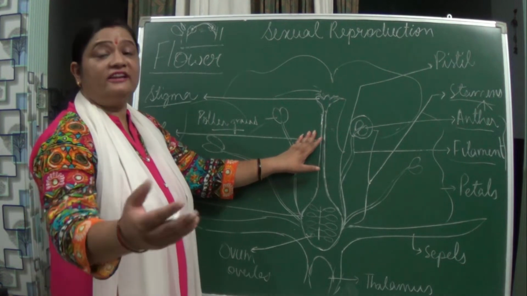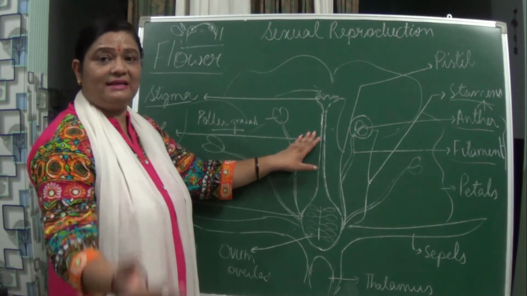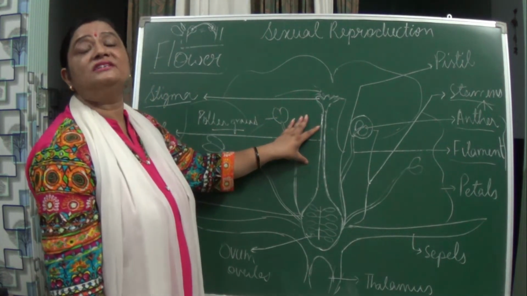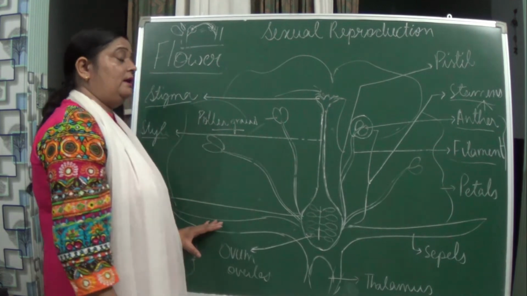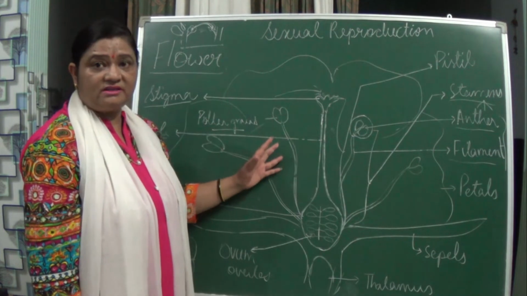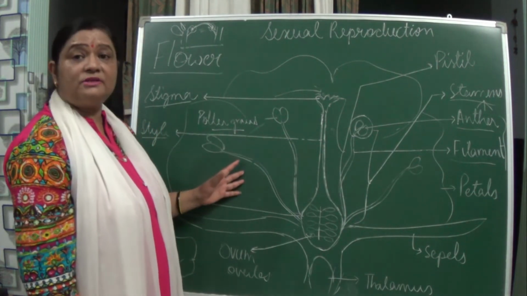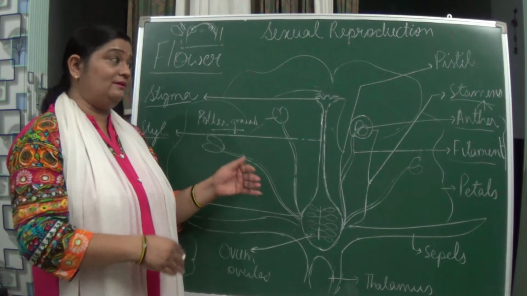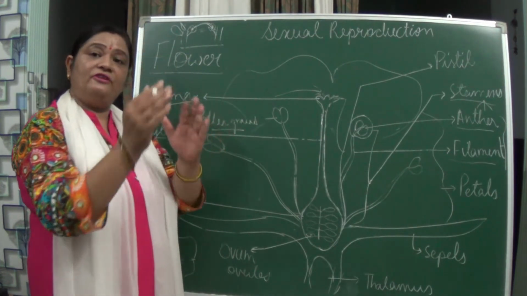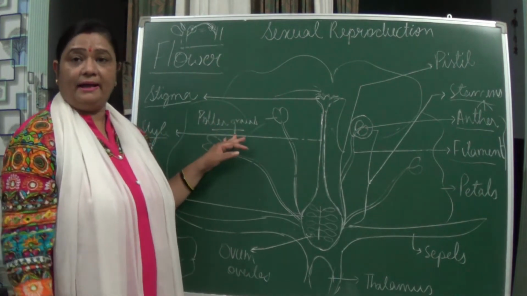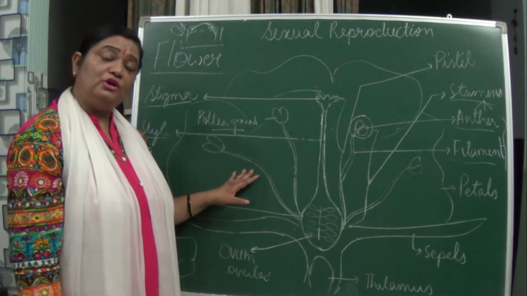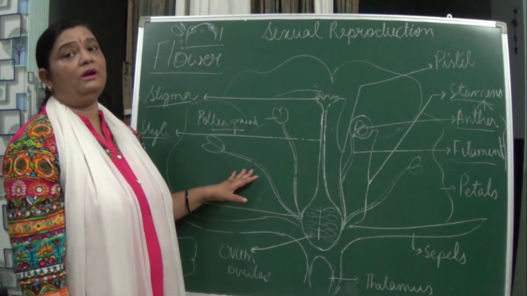If it is bisexual, both the stamen and the pistil are present, meaning the male part as well as the female part. We can take the example of hibiscus and rose, because the majority are bisexual in nature. But if only one of them is present, either the stamen or the pistil, it is a unisexual flower. In this case the male plant and the female plant are different, like papaya, watermelon and cucumber. These all have unisexual flowers.